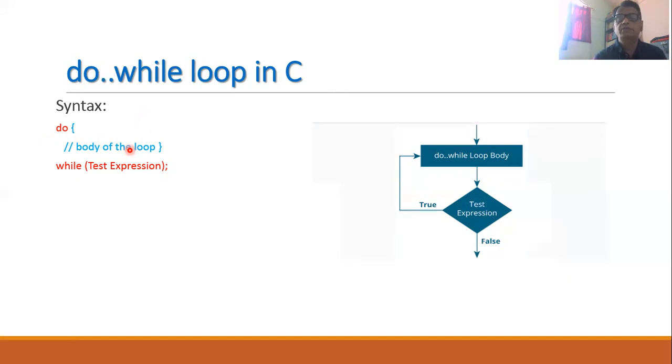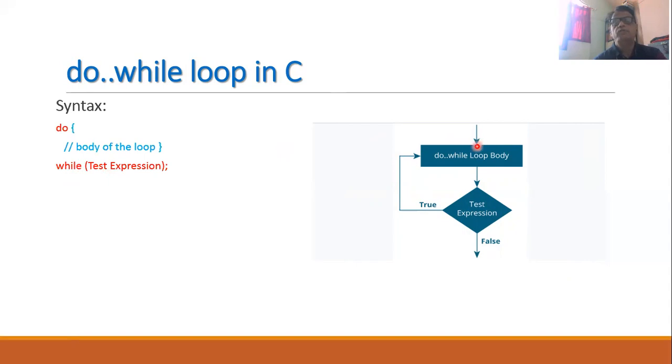In the while loop, as we have seen, the test condition appears first, while here the test condition appears last. So after that, we write the while keyword followed by the test expression. Now, let us understand the semantics of this loop.